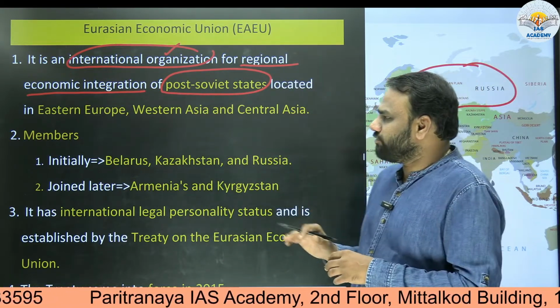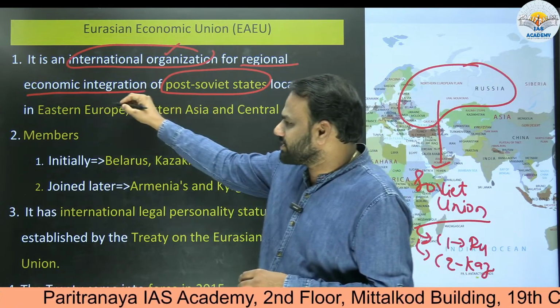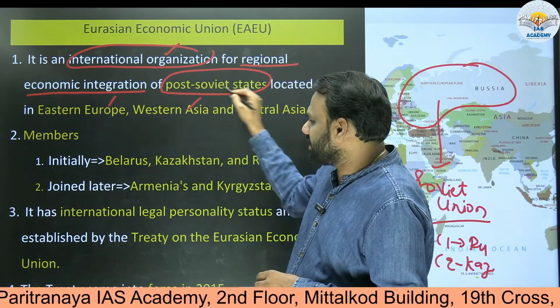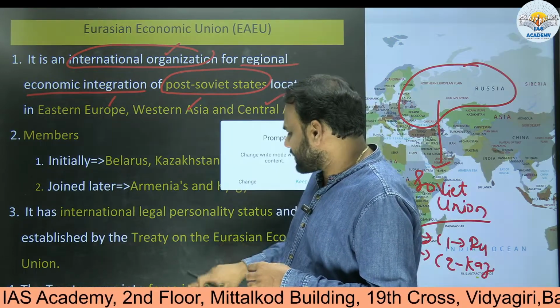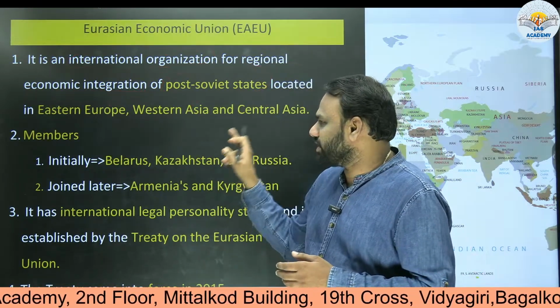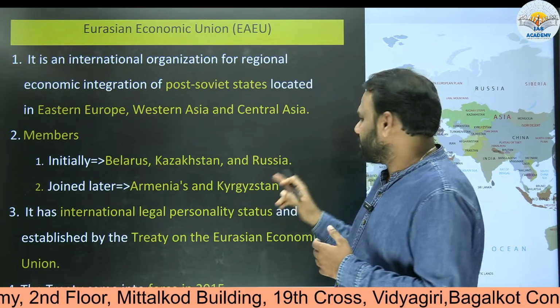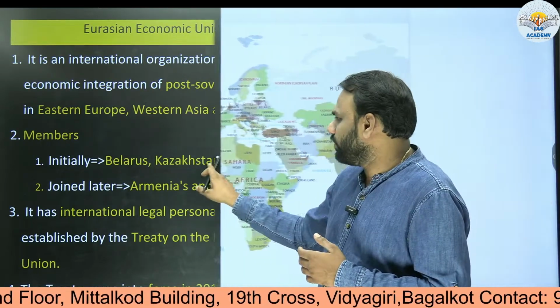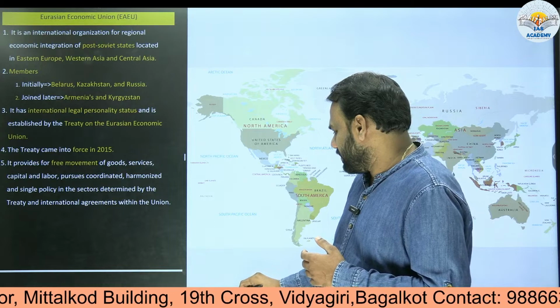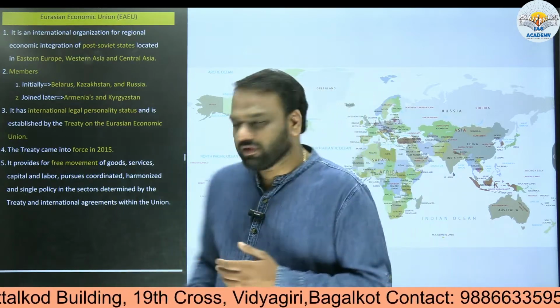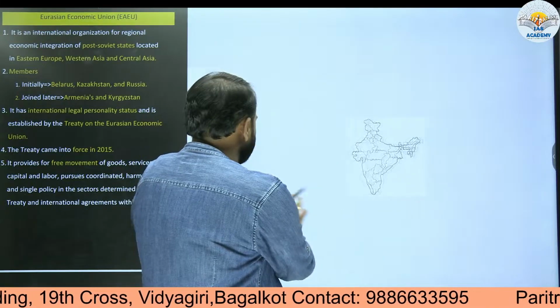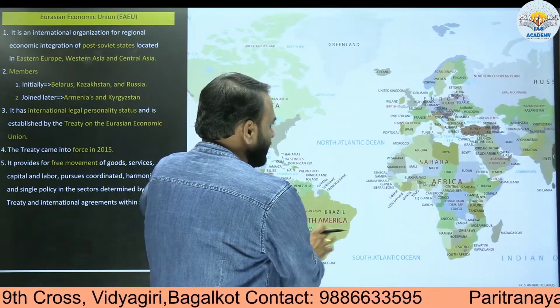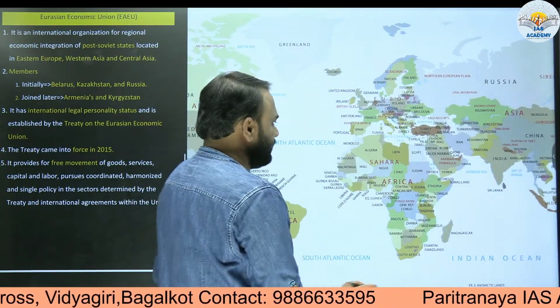If you look at these countries, a few are present in Eastern Europe, a few are present in Western Asia, and others are present in Central Asia. We have already discussed in detail what Western Asia, Central Asia and Europe are. Just at a superficial level, we shall try to recollect those things. These are important regions. So where is Central Asia located and where is West Asia located? Let us try to locate it.